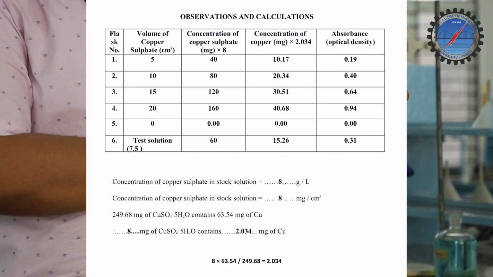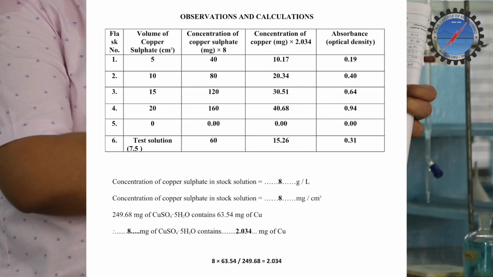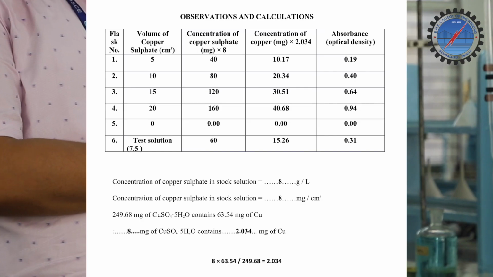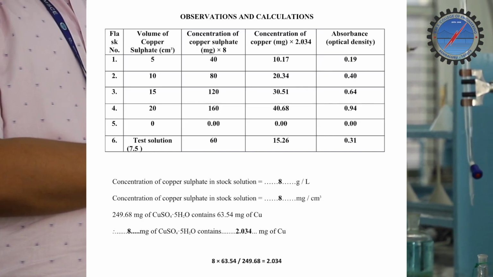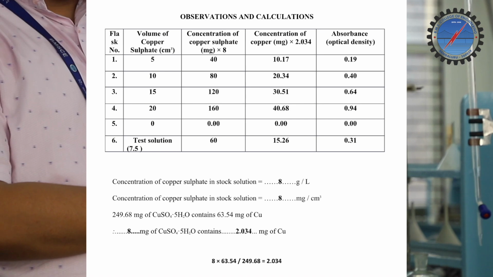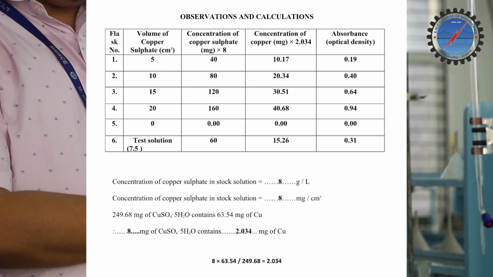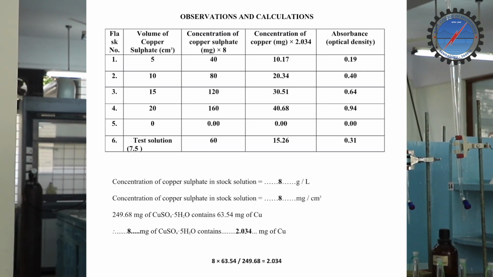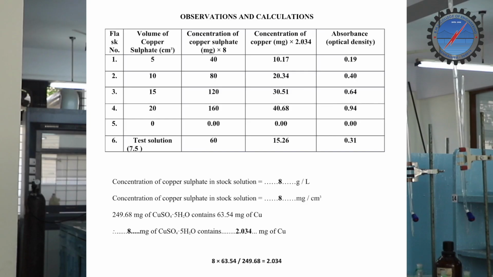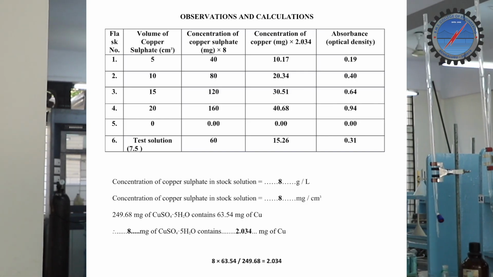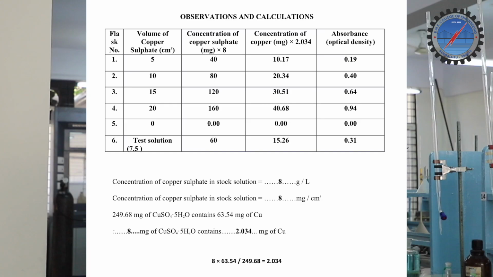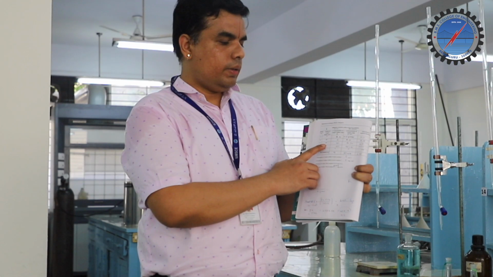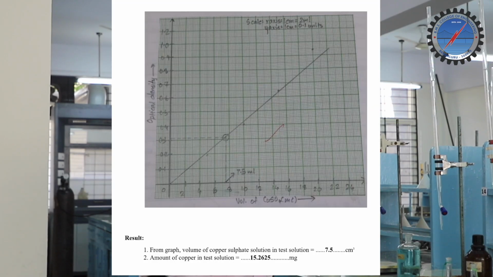So 8 milligram of copper sulfate 5H2O contains 2.035. How do we calculate? The amount of copper in 1 ml is 8 into 63.54 divided by the molecular weight of copper sulfate, 249.68, which gives 2.035. The second column you multiply 8 with the volume. The third column you multiply 2.035 with the volume, and it will give you the final value.